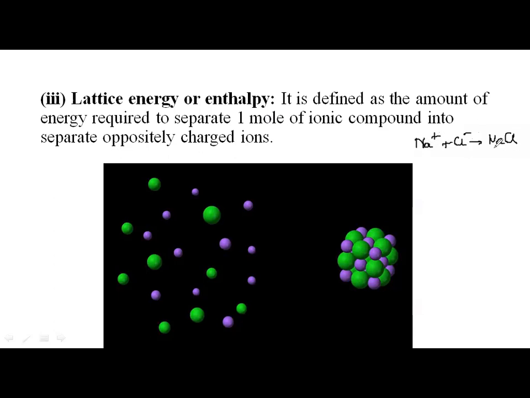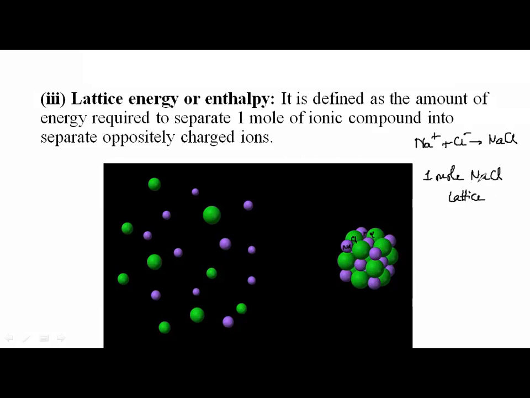Suppose I take 1 mole of NaCl. Whenever NaCl is formed, the ions come closer and form the NaCl compound. So this is Na, this is Cl, this is Na, this is Cl. What it forms is a structure, and that structure we call a lattice structure.